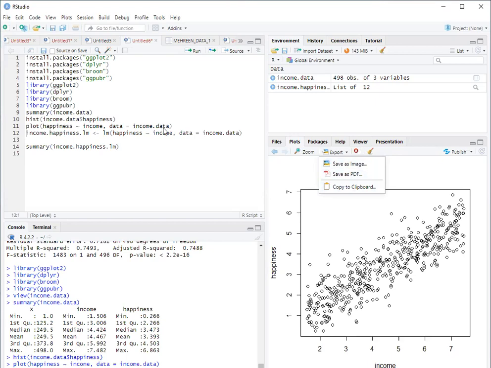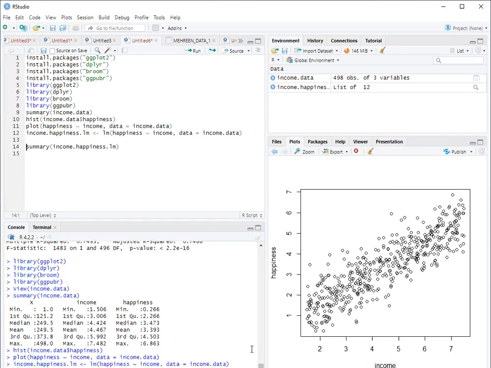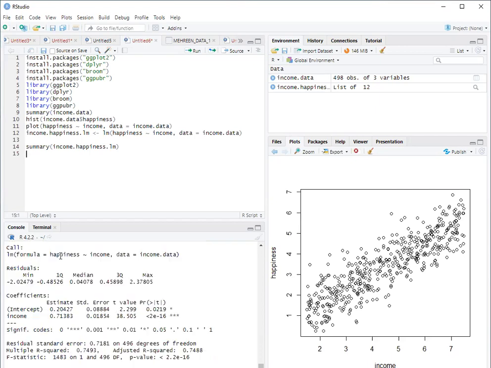Moving towards the model of happiness, using income as the independent variable and happiness as the dependent variable. This is the name of the model, income.happiness.lm. If you run it once, you will get the summary of the model, and you are going to recall the summary. I have called it, the formula is happiness upon income and data is income.data.